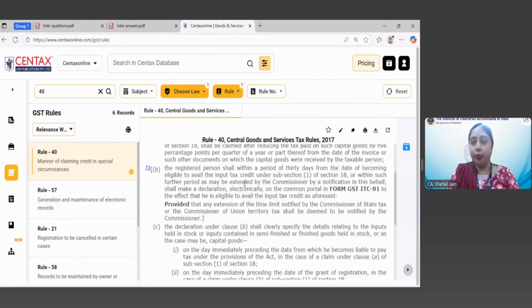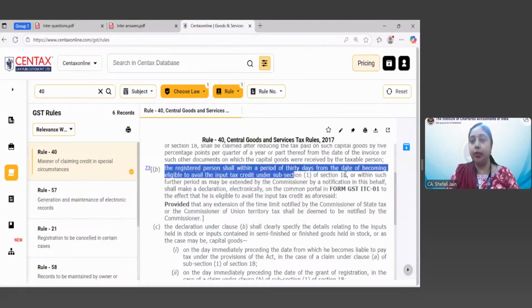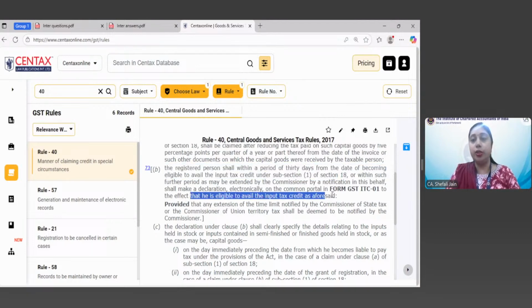So Rule 40 provides that the registered person shall, within 30 days from the date of becoming eligible to avail ITC under Section 18(1), or within such extended time that is not relevant to you, furnish the form GST ITC 01, or he has to give a declaration in this form to the effect that he is eligible to avail the ITC.